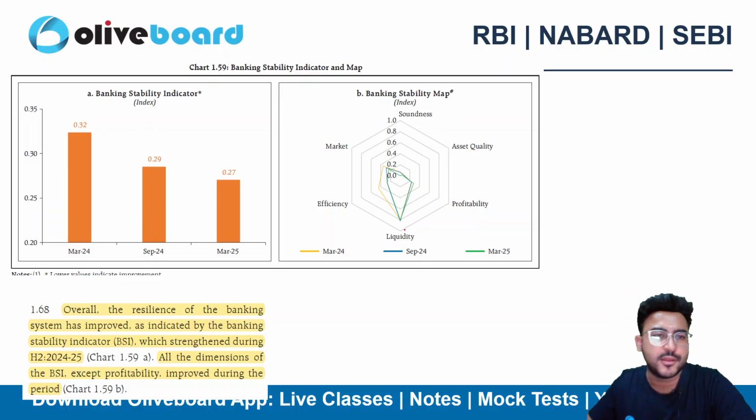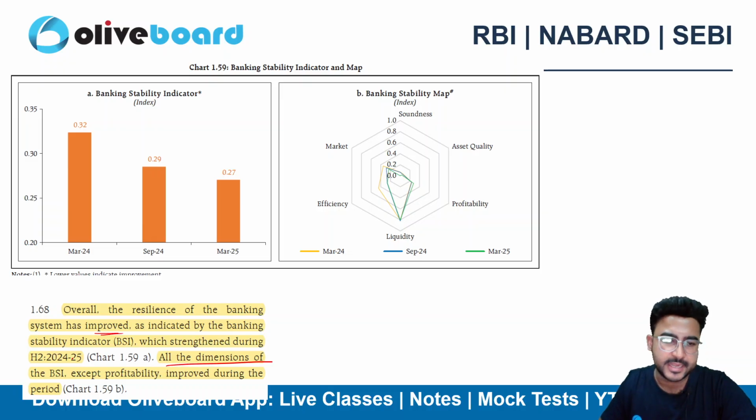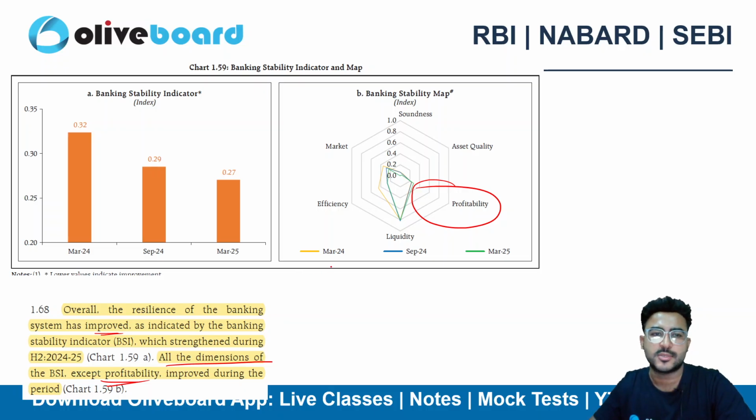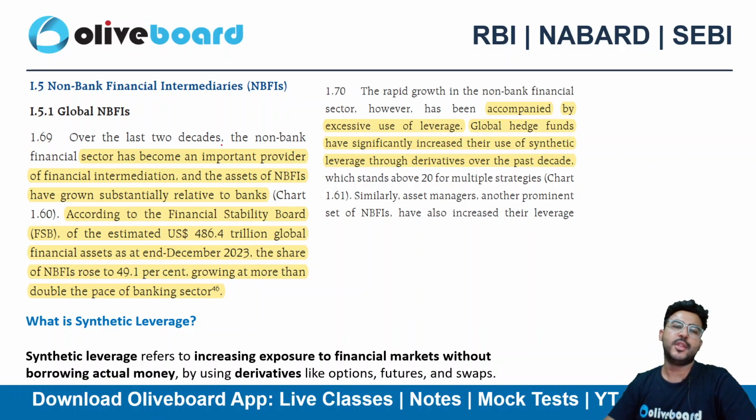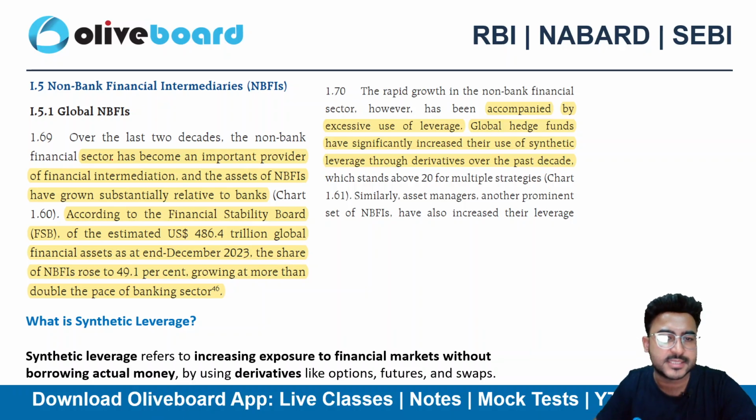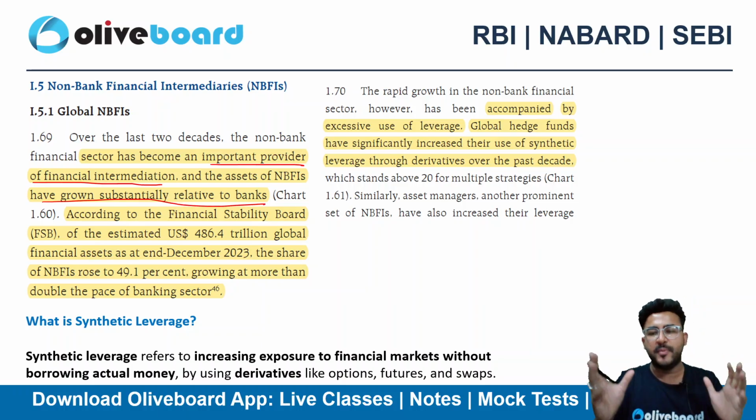And even if we have a look at the banking stability indicator, the banking system has improved overall, right, on all the dimensions except profitability. Okay, so the profitability dimension is still lagging. On the rest of the dimensions it has increased. Now if we talk about the NBFIs, non-banking financial intermediaries, the sector has become an important provider of financial intermediation, right? And the assets of the NBFIs have grown substantially. So it's now too big, right?